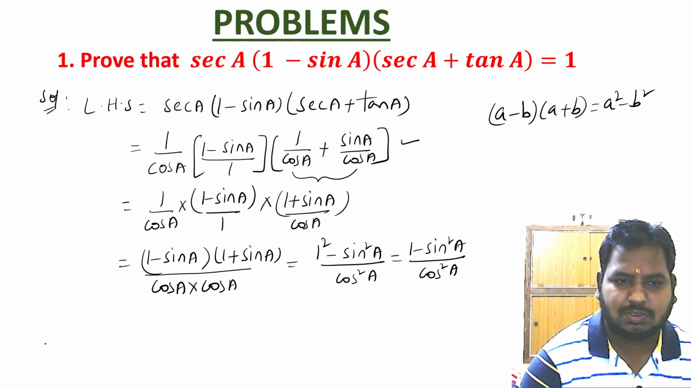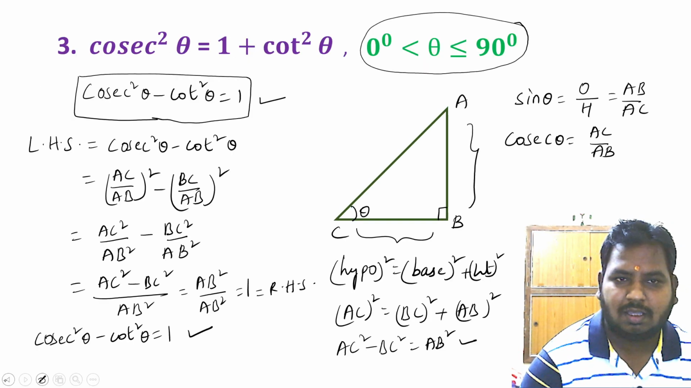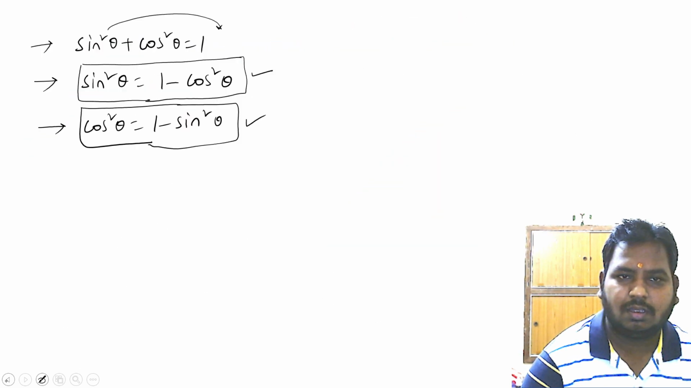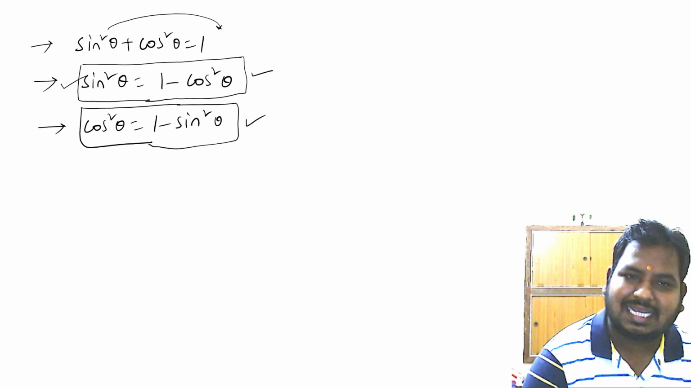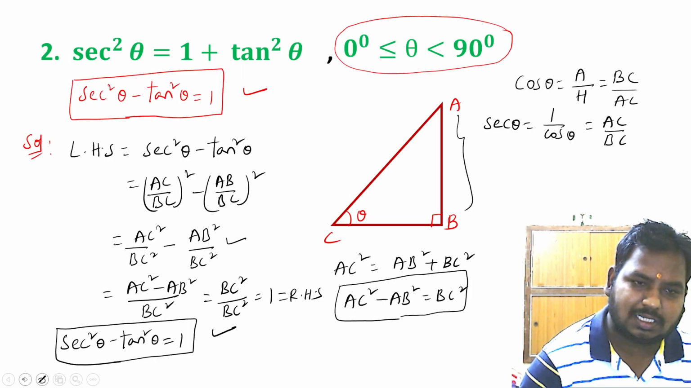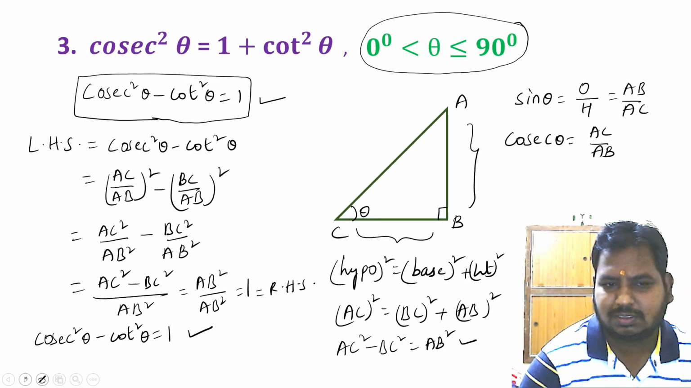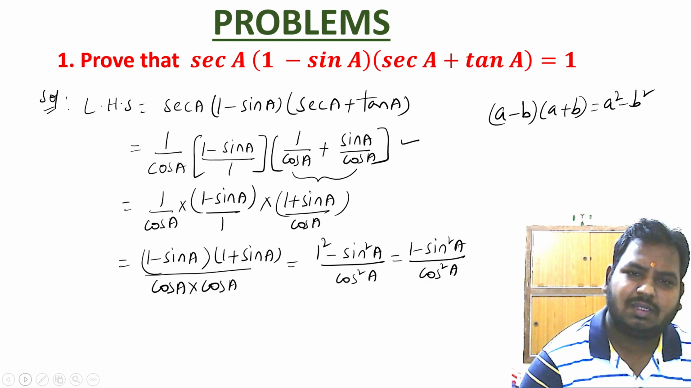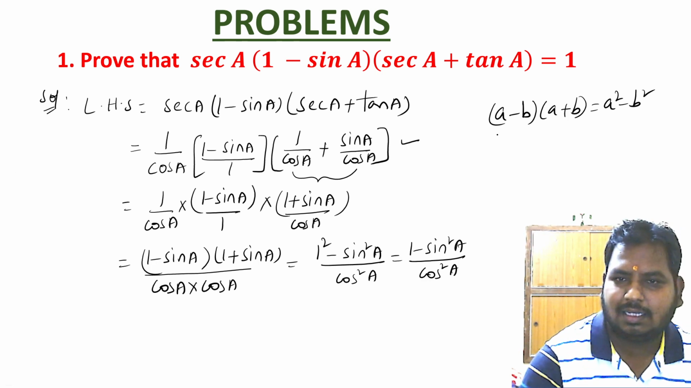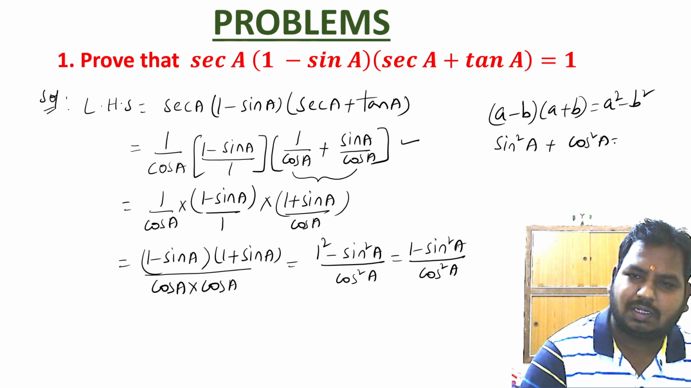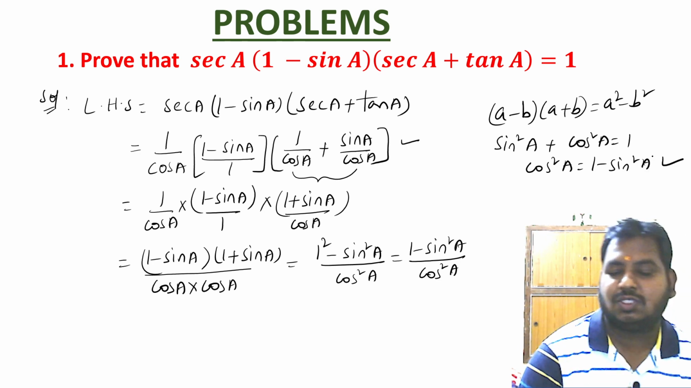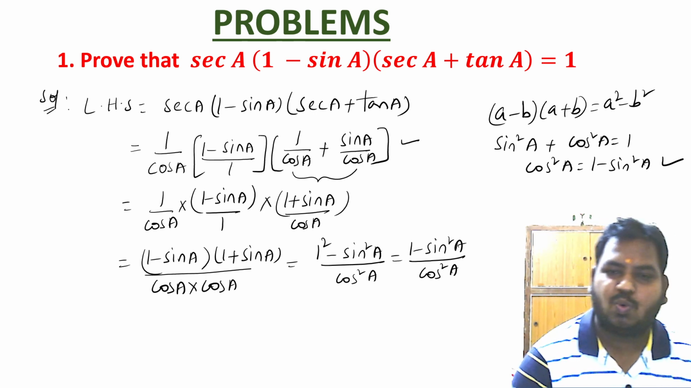Now I shall use the deduction here. We have learned that sin square theta is equal to 1 minus cos square theta. Or else we can use one more thing. Can I say that sin square A plus cos square A is equal to 1? Yes, you can say, sir. Can I say that cos square A is equal to 1 minus sin square A? Yes, you can say, sir. So I can substitute cos square A in place of 1 minus sin square A.